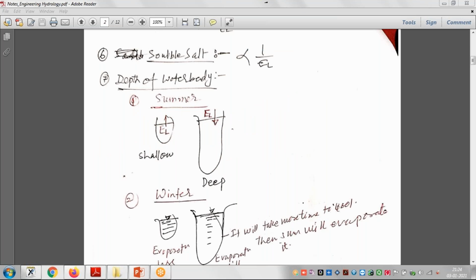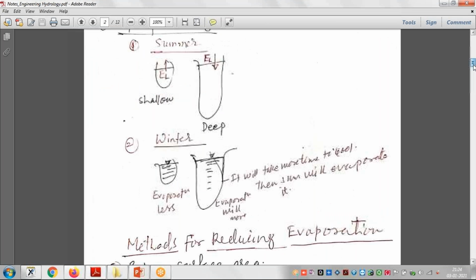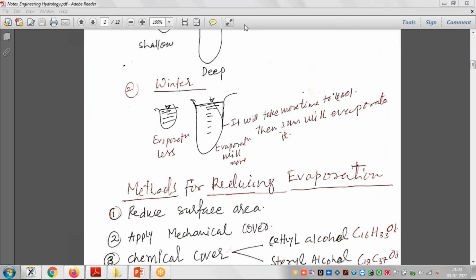But if the winter season is there, what will happen? In winter, suppose the depth is small. The whole body which has shallow depth will become very cold early, in a very short period of time. But where the depth is very high, it will take some time to cool the water.